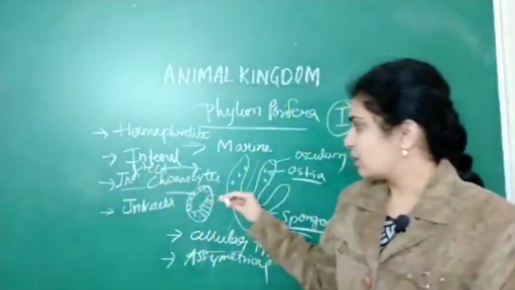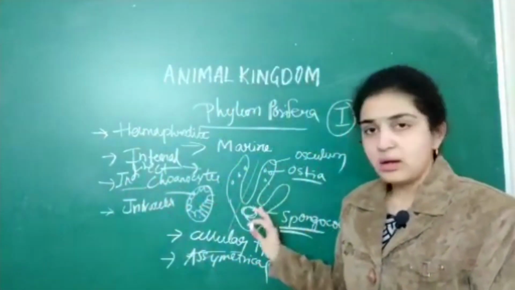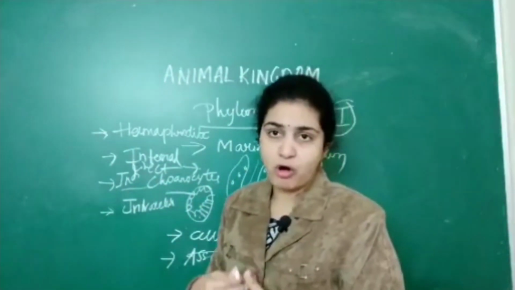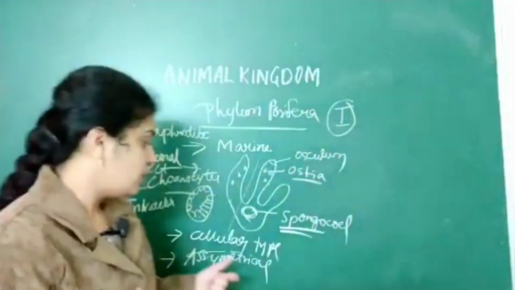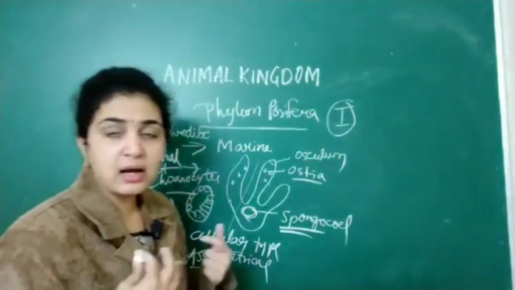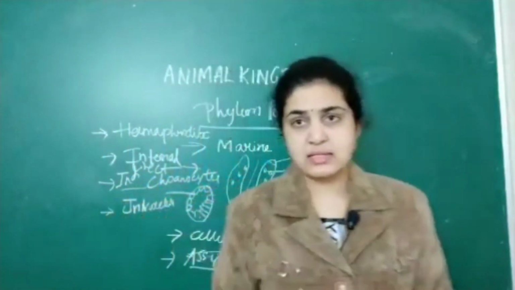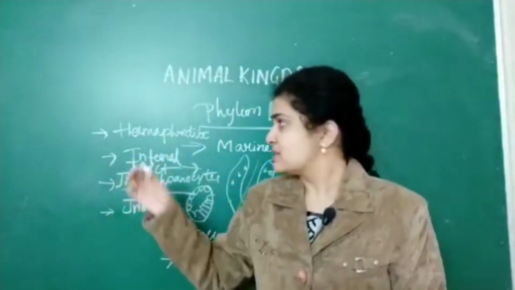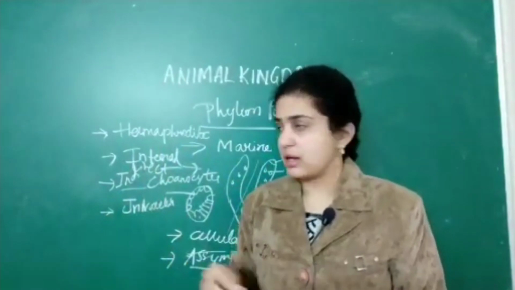Marine. Then its shape. Then which type of organization it belongs to. Then symmetrical or asymmetrical. Then it is a hermaphrodite, that is, sexes are not separate. Both have a similar type of organization.